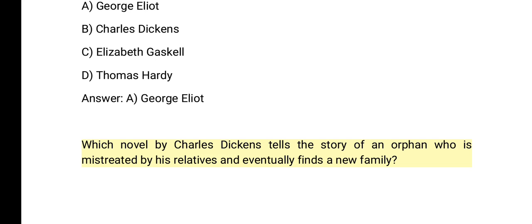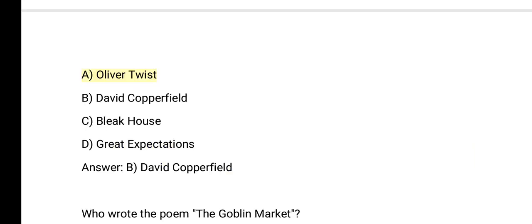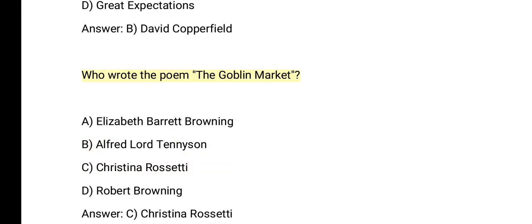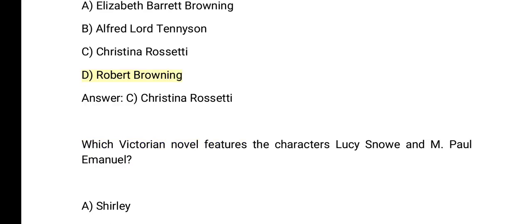relatives and eventually finds a new family? A. Oliver Twist. B. David Copperfield. C. Bleak House. D. Great Expectations. Answer: B. David Copperfield. Who wrote the poem Goblin Market? A. Elizabeth Barrett Browning. B. Alfred Lord Tennyson. C. Christina Rossetti. D. Robert Browning. Answer: C.